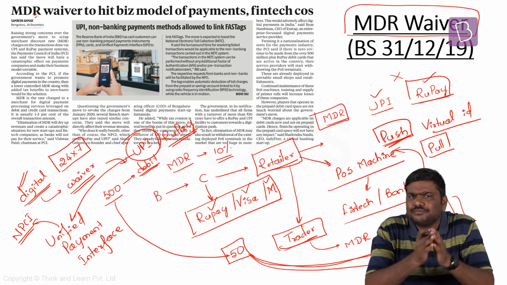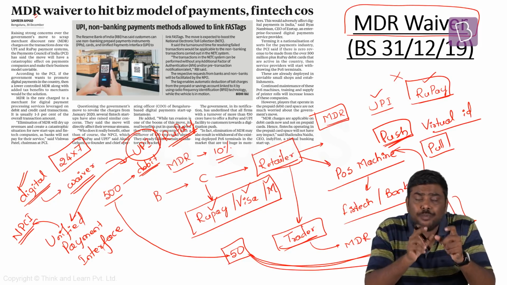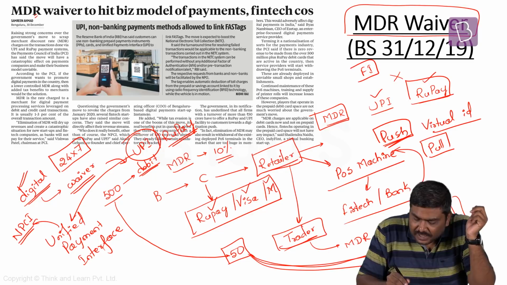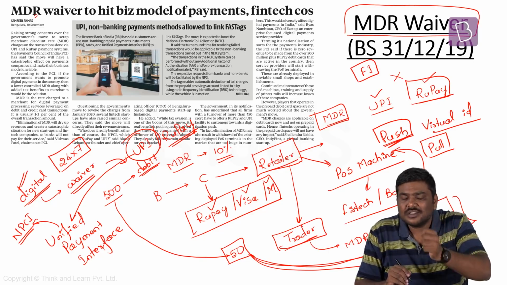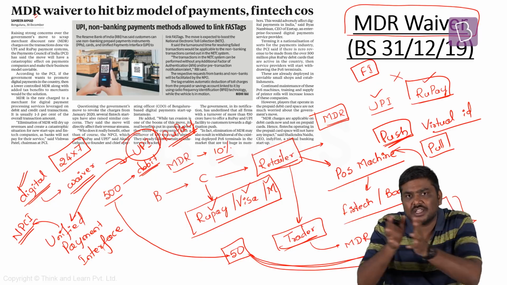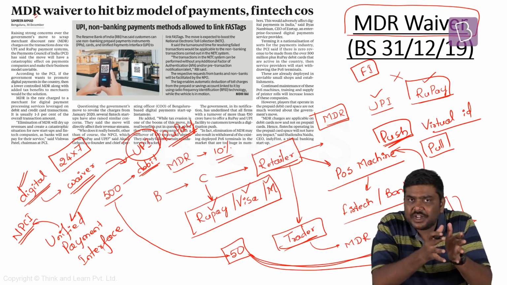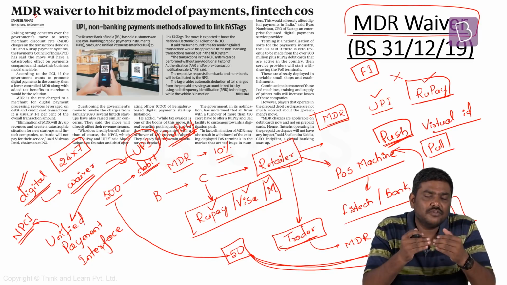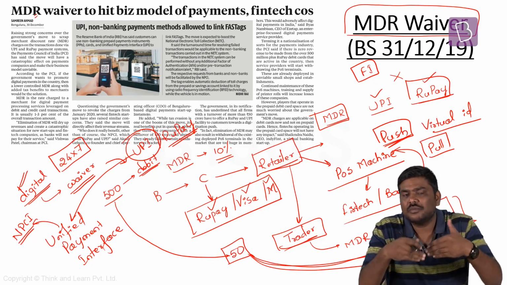Now what is RuPay? RuPay basically stands for rupee payment. It's a financial transaction intermediary which will facilitate the transactions between the trader and the customer, or between the trader and the bank. What usually happens is, let's say hypothetically, I've purchased certain items from a retailer.